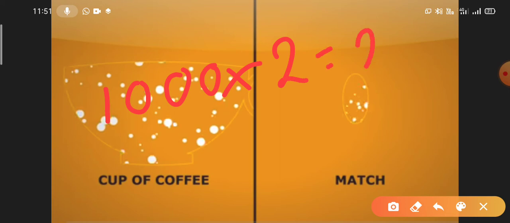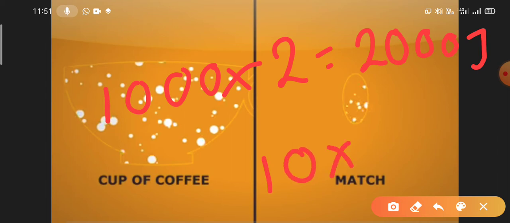So total energy is 2000 joule, correct? But in the matchstick, suppose there are only 10 molecules, but each molecule contains 8 joule energy. So total energy is 80 joule.